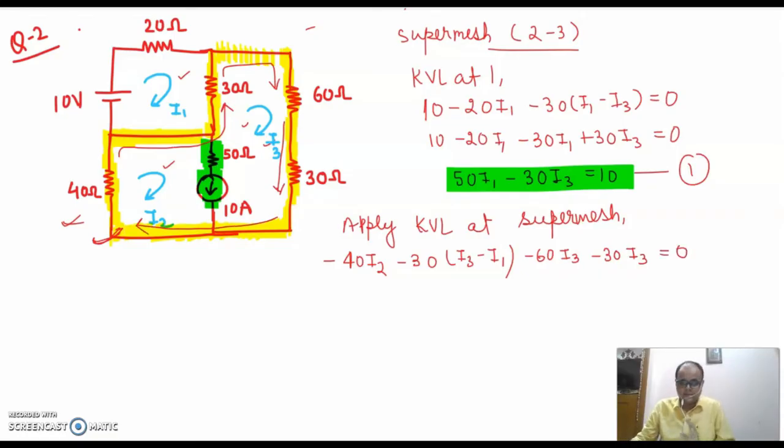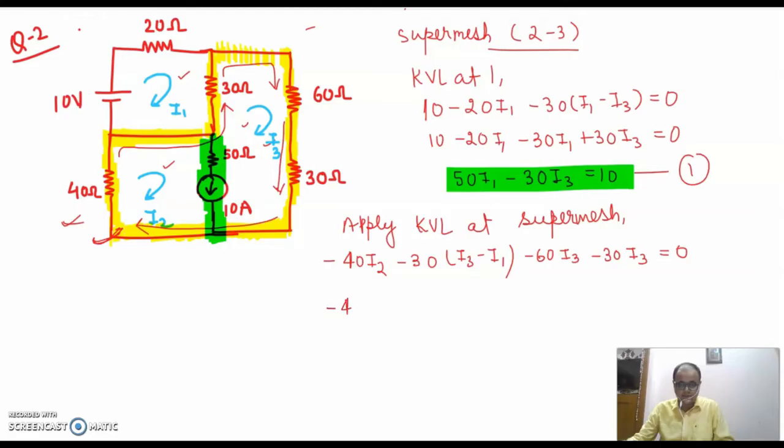Fine. Please, I'm explaining it again. There is a super mesh between mesh 2 and mesh 3. So I am kind of neglecting these elements. I'm not considering these elements while applying KVL. And I'm applying the KVL on the part that is highlighted in yellow color, right? Now let's solve this equation.